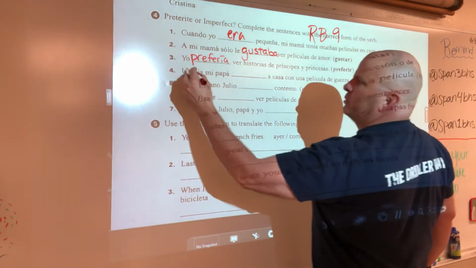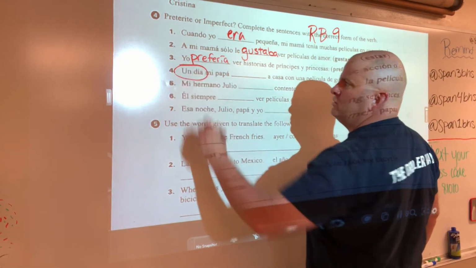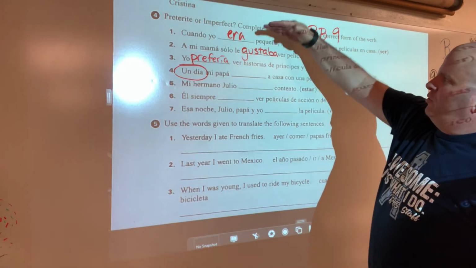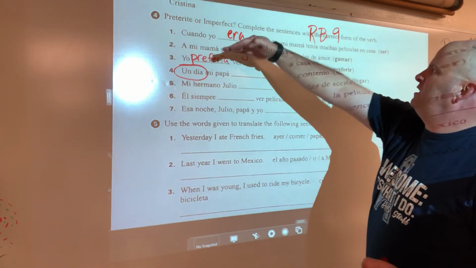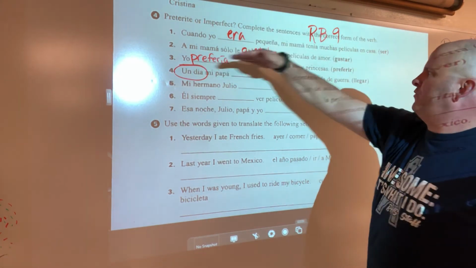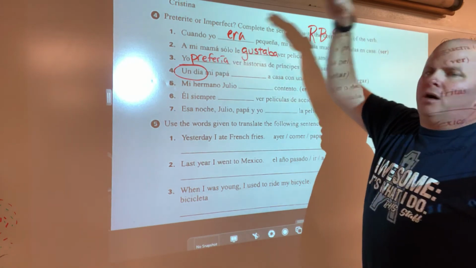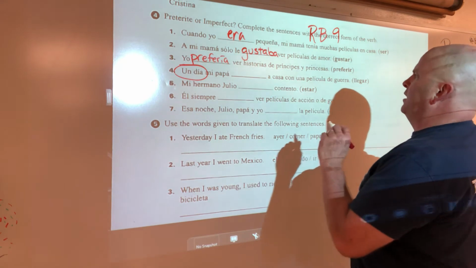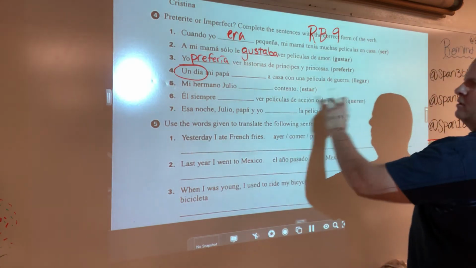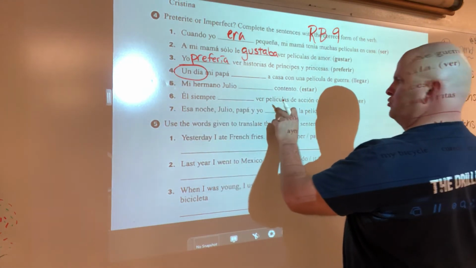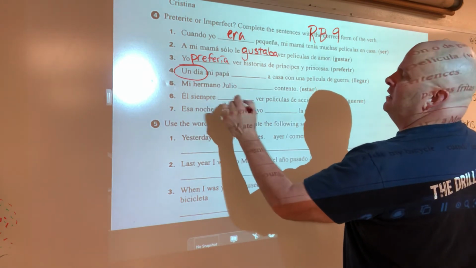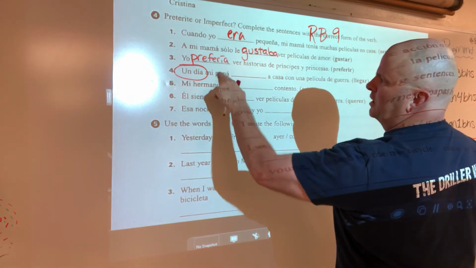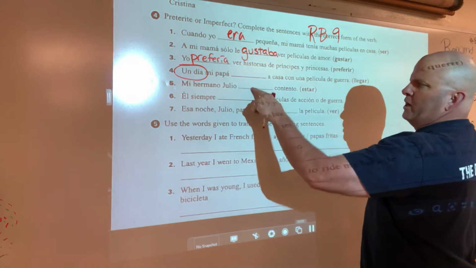Now, here's where we switch. Notice this one where we say un día. So this is setting it up. When I was young, we had all these movies. My mom liked romance movies. I preferred these other types of movies. On this particular day, now we switch to the preterite. Okay, so on this particular day, these two are going to be preterite.